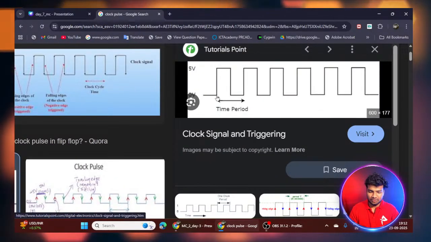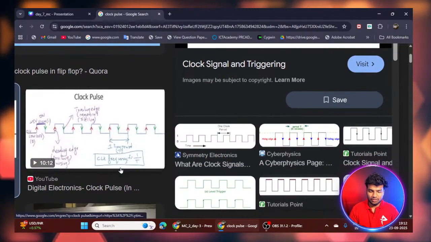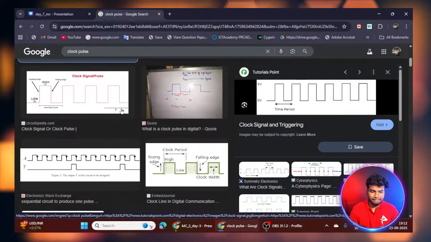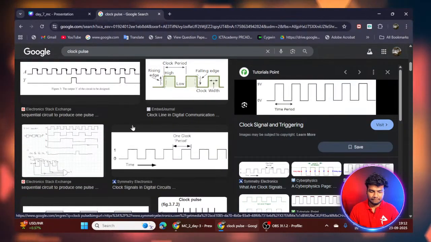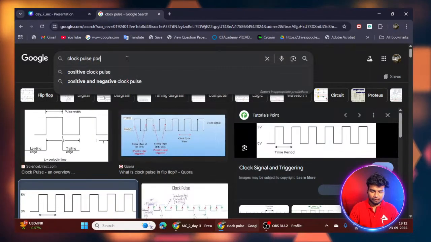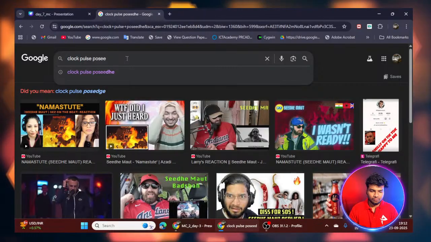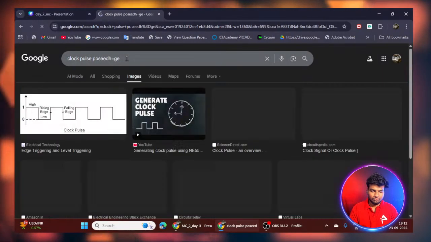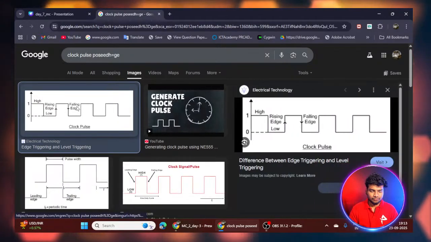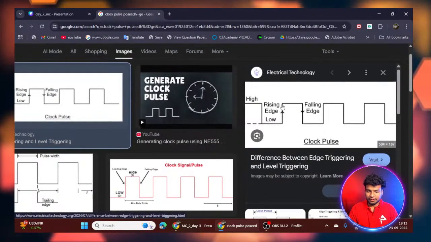This acts as a passage. I will show you also here. You can see here this is a rising edge.